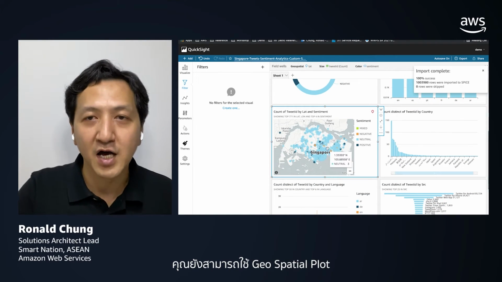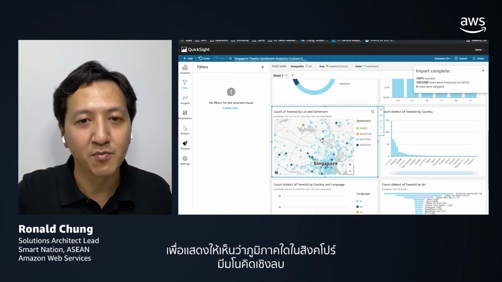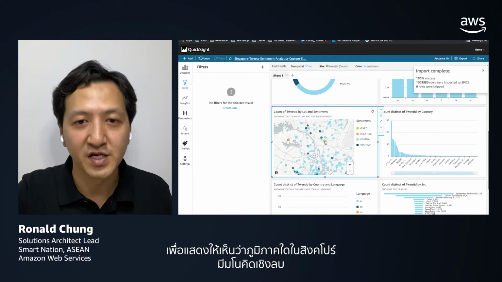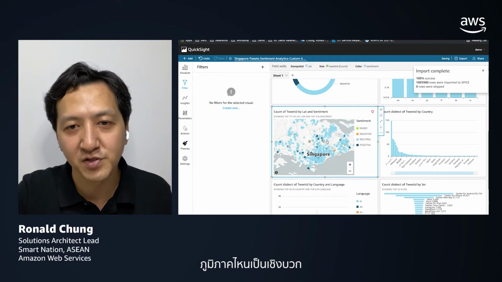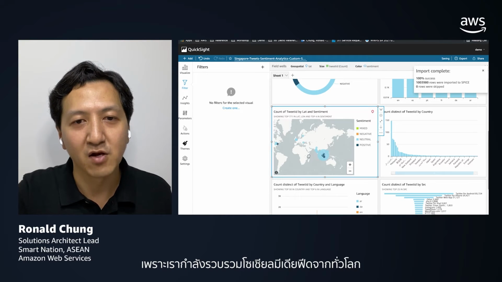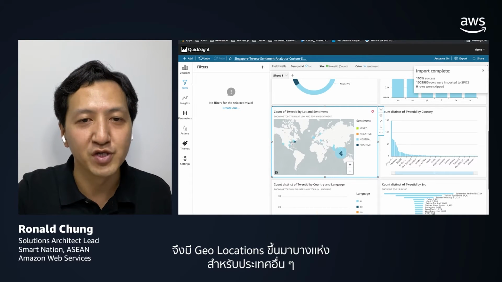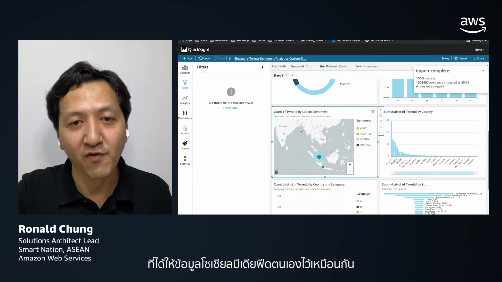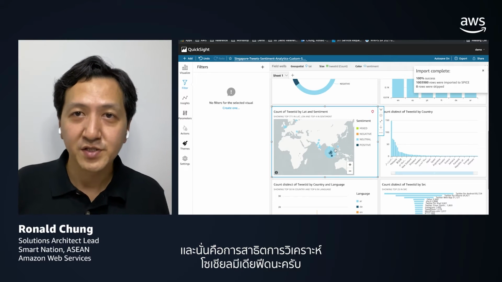You can also utilize the geospatial plot. So you can actually see that within the Singapore region, which part consists of negative sentiment social media feeds, and which location is positive. And you can see basically around the world, because we are collecting the social media feeds from all around the world here, there are some geolocations in other countries that are providing social media feeds as well. So that is the social media analysis demonstration.